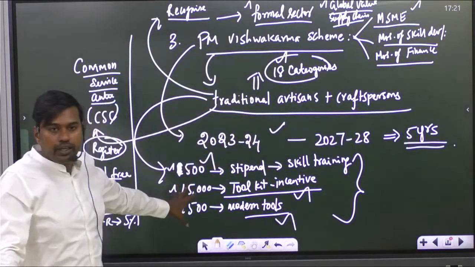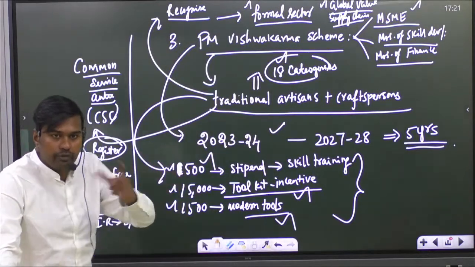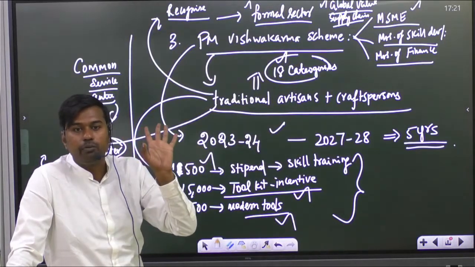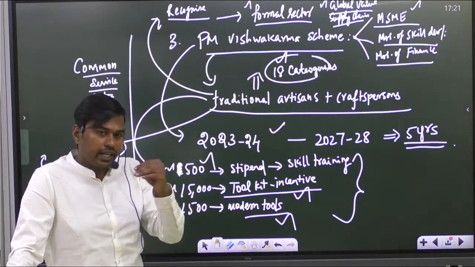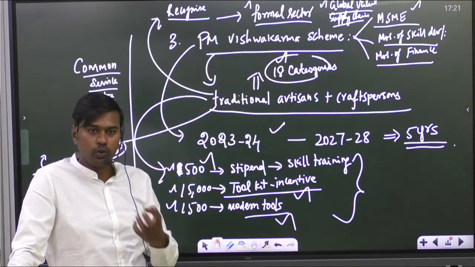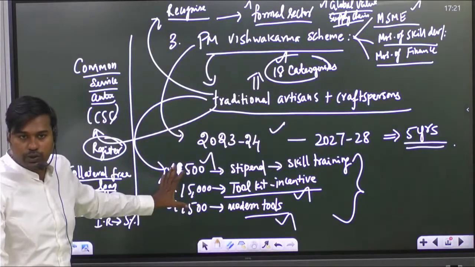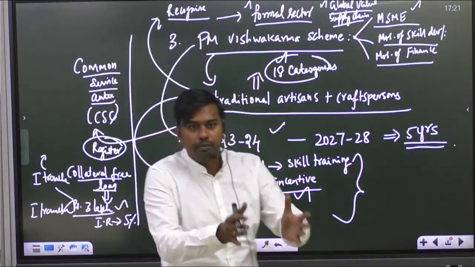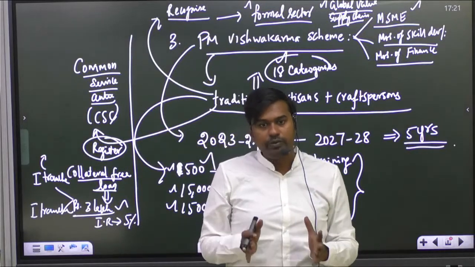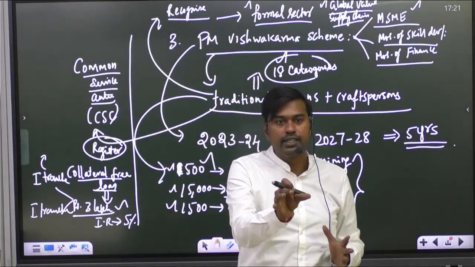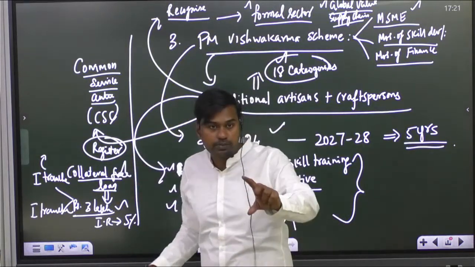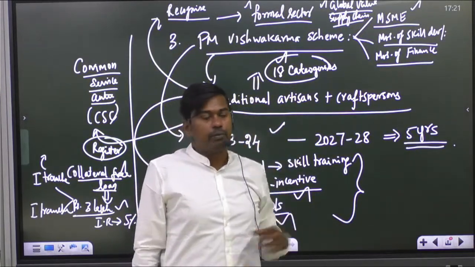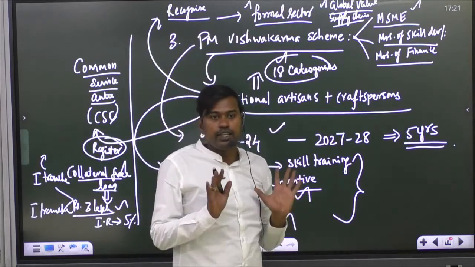People who are engaged in this work and giving training to other people will be given 500 rupees per person as a training stipend. And for giving training, they require modern tools or a toolkit, so we are also giving up to 15,000 rupees as a cash incentive. In addition, because they are training other people, the government is giving them a loan at a very low interest rate, so that they can use this money to produce more and export to other countries, and they can also pay tax to the government by participating as a formal sector rather than the informal sector.